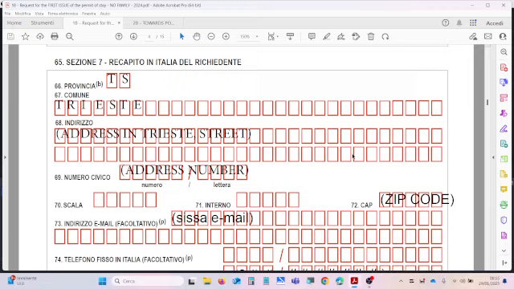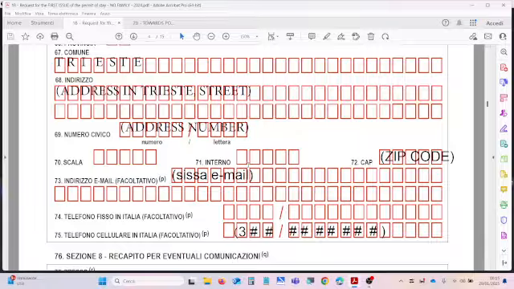In field 72, you have to enter the zip code of your address. Then it's very important, even if it's not mandatory, to enter your email address in field 73, and your Italian mobile number in field 75. These contacts, the email address and the mobile number, can be used by the police to contact you to give you some information or an appointment.